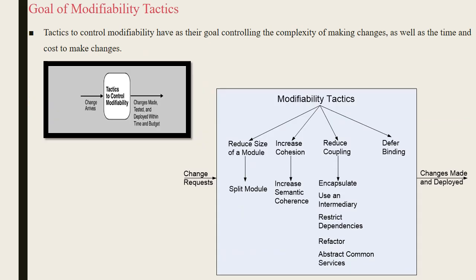Goal of modifiability tactics, that means the strategies. What is the goal? It has to control the complexity of making the changes, as well as reduce the time and cost of making changes. That is given in the picture. Modifiability tactics are in 4 categories: reduce the size of the code, increase cohesion, reduce coupling, or defer binding. Each one we will see in detail in the remaining slides.